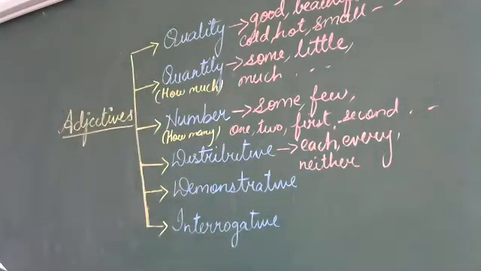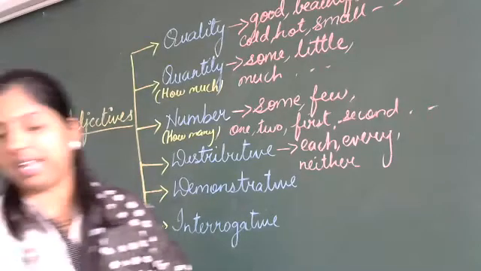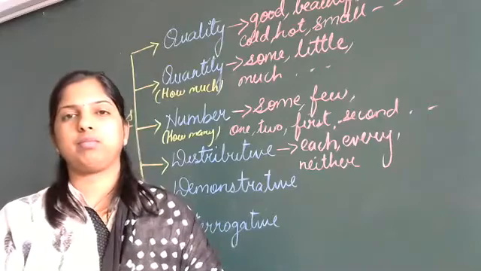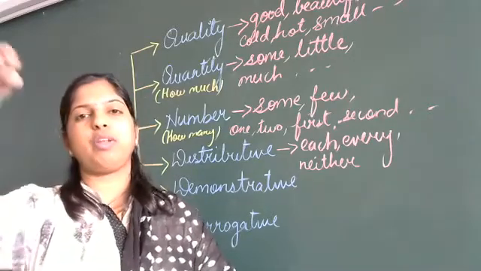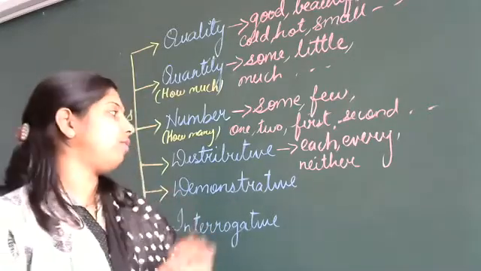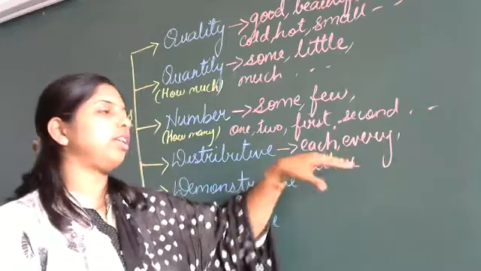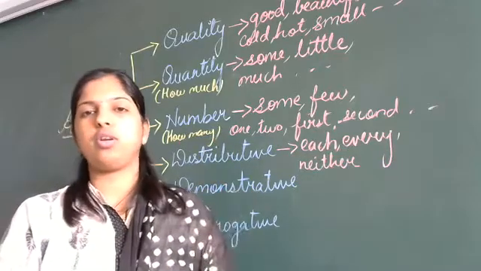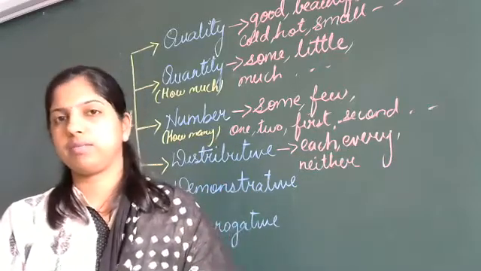Okay, when we are talking about distributive, this shows the person or the thing taken one at a time. At a time, you are distributing one to each one. So, we are focusing this on each and every child or a student or a person or whatever it is.